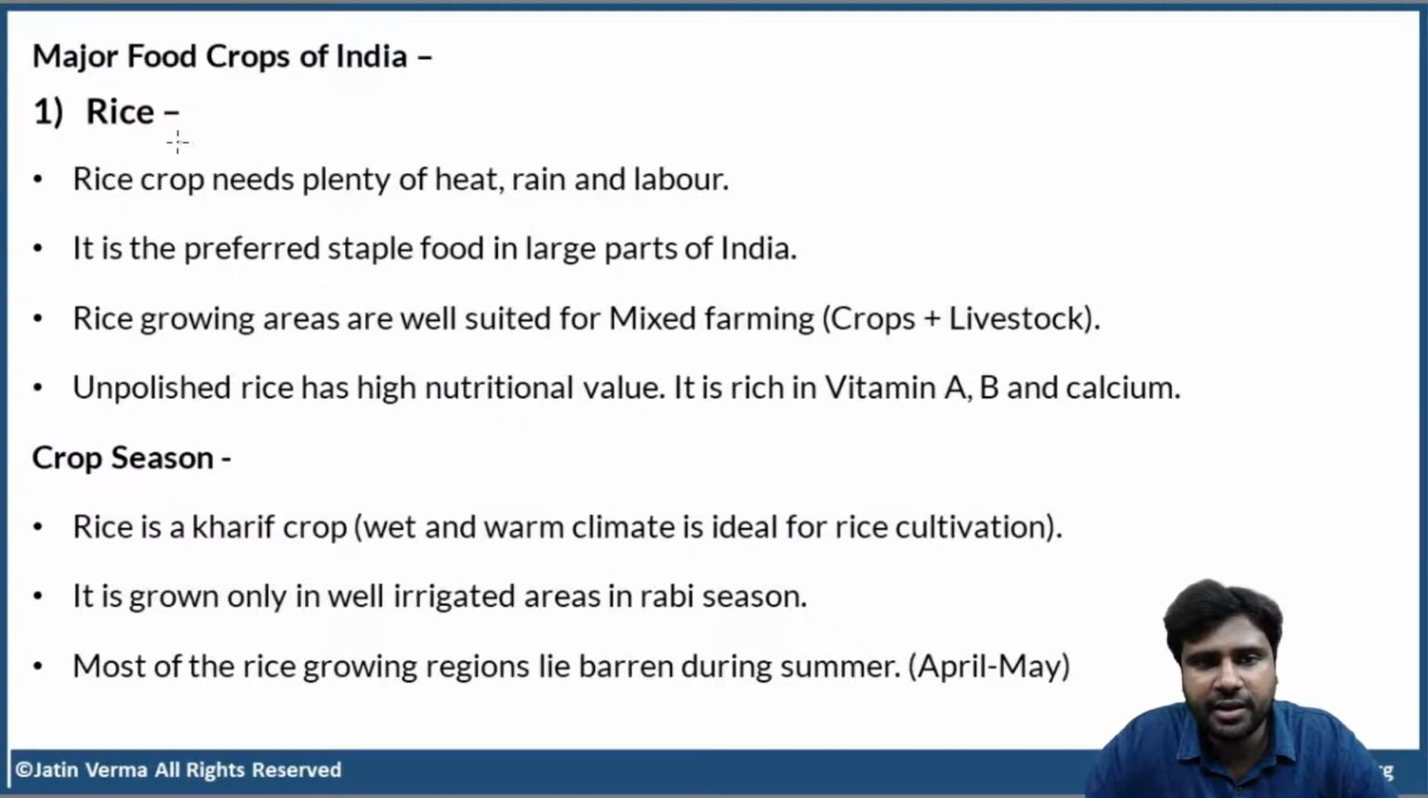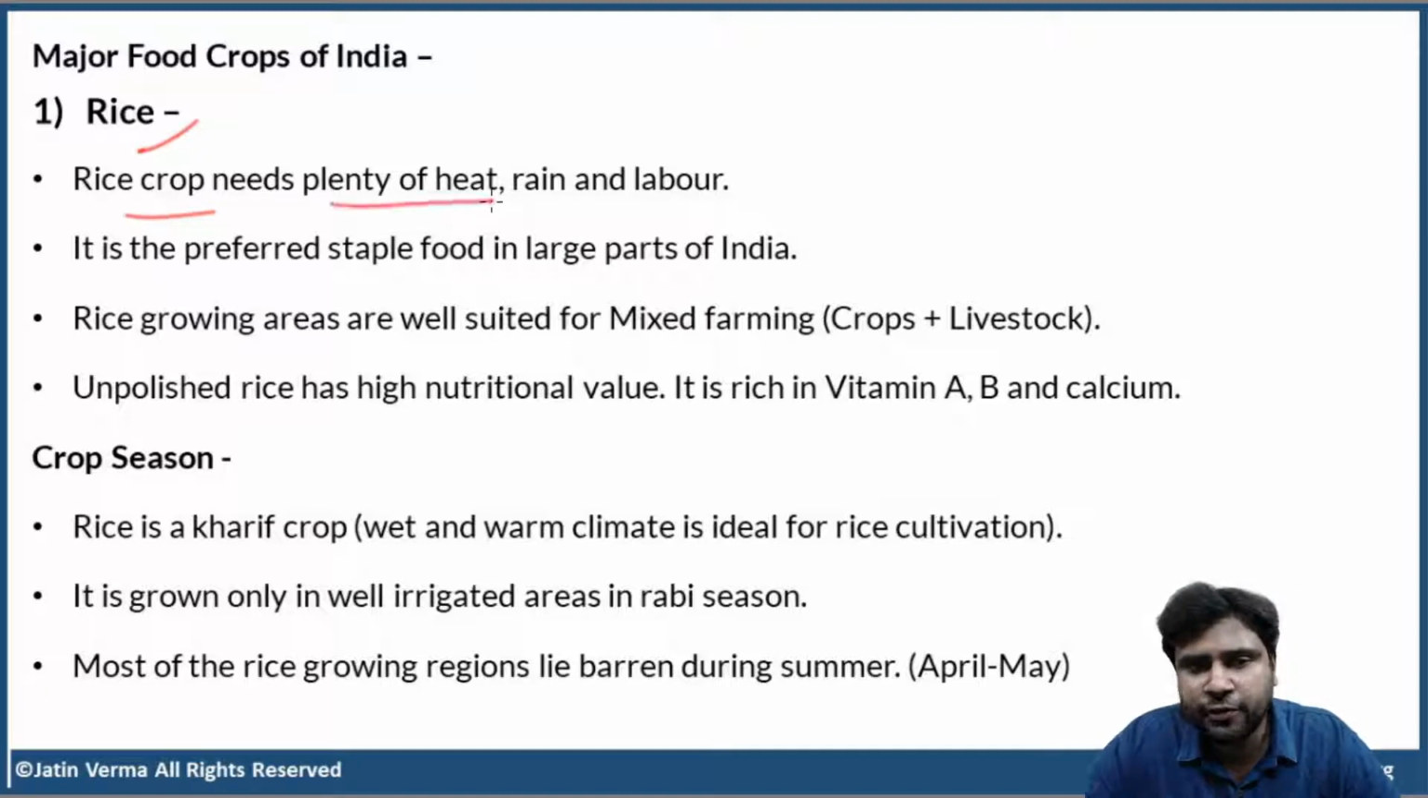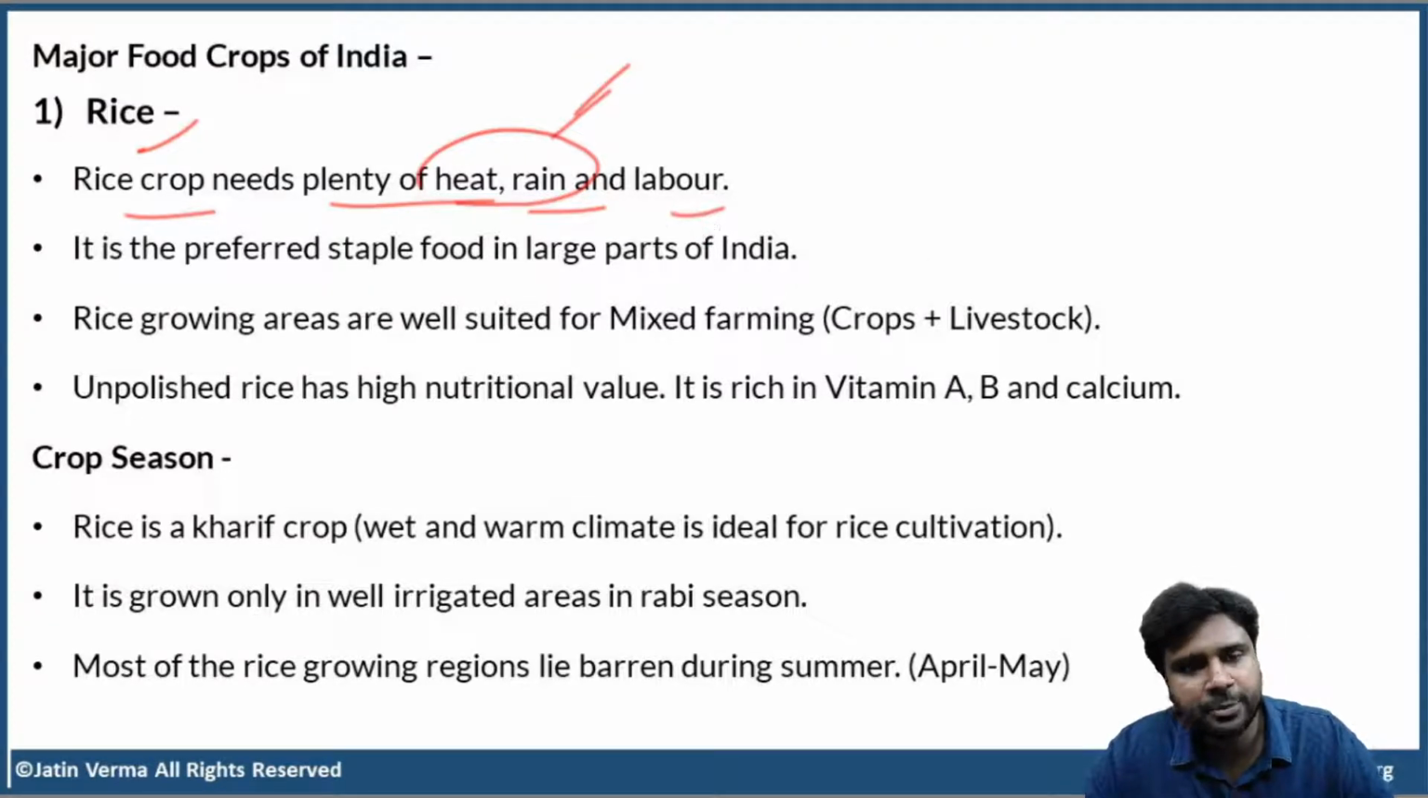Now, let us start discussing rice first. First we'll discuss rice and then wheat. Clear? So, the rice crop needs plenty of heat, rain, and labor. By this time, you might have understood that rice needs a lot of heat and rain. And not only that, labor also for harvesting. Because we don't use any mechanical harvesters, right?